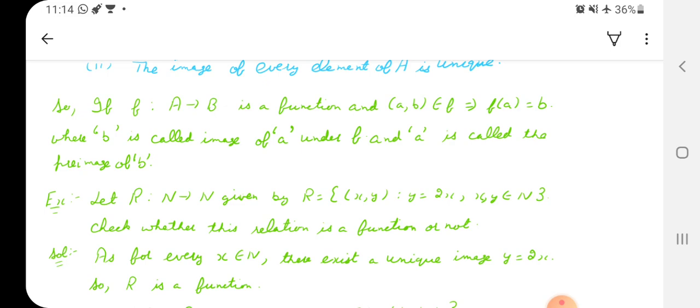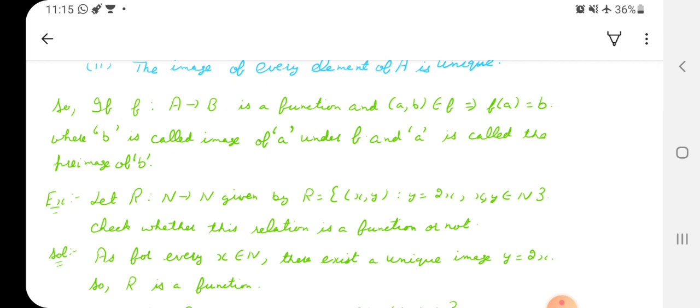So they said check whether this relation is a function or not. Now what type of relation will be a function? One which possesses only a single image for every element, right? As the image for every element x is 2x, double of that, it will be unique. If I double a number, it will be a single element, so every x possesses a unique image 2x, which is y.